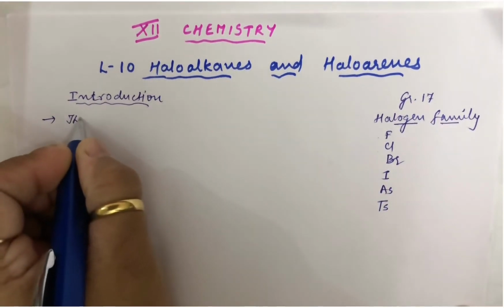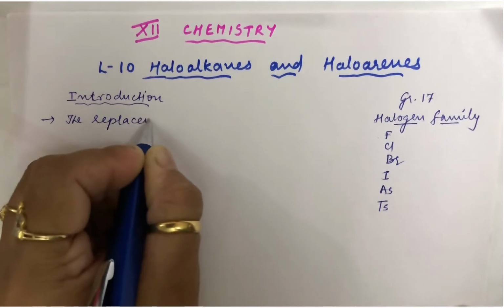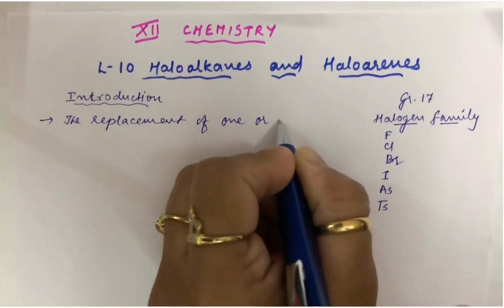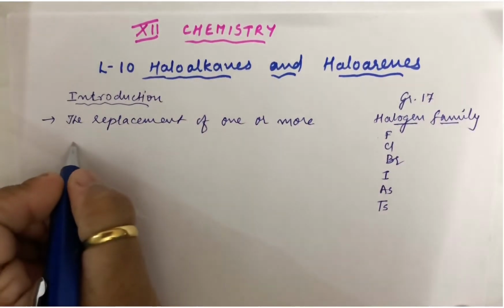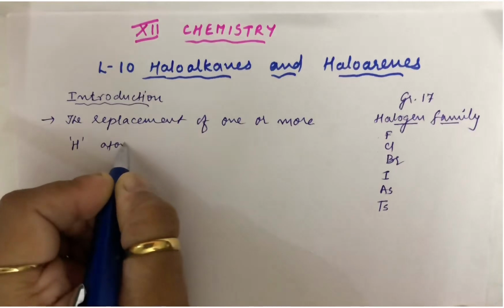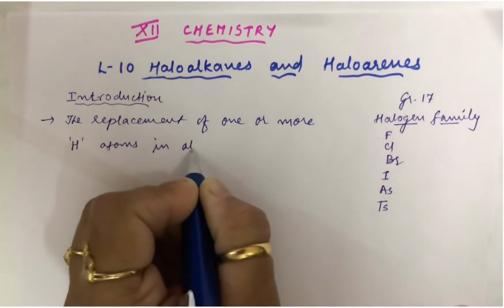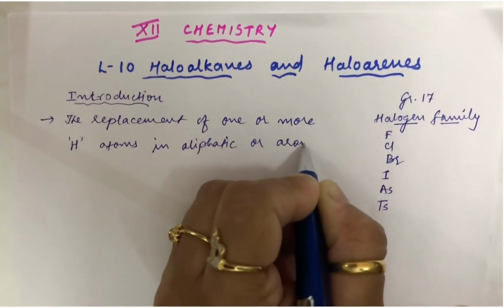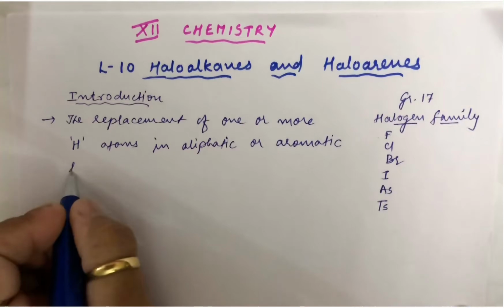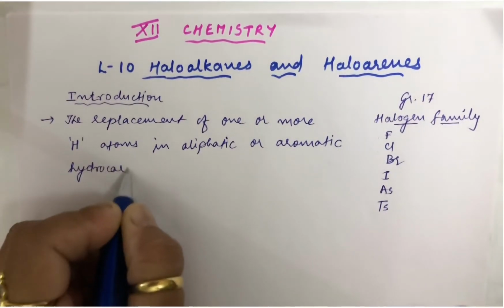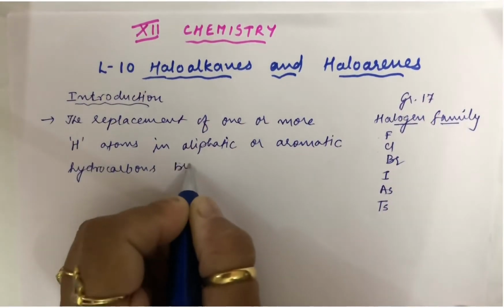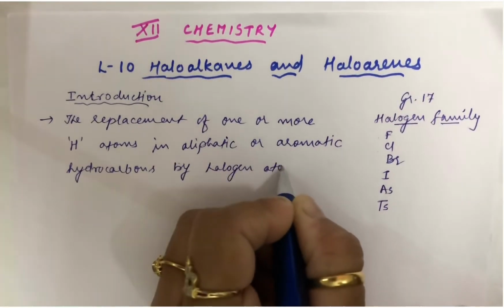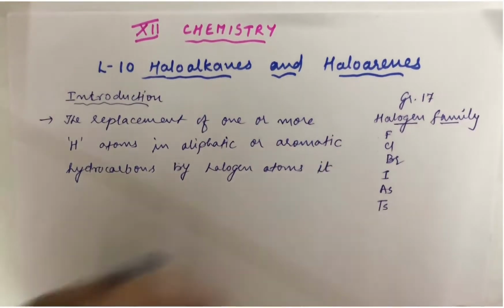It is the replacement of one or more hydrogen atoms, as I said, in aliphatic or aromatic hydrocarbons by halogen atoms. Then we can say that it forms haloalkanes.